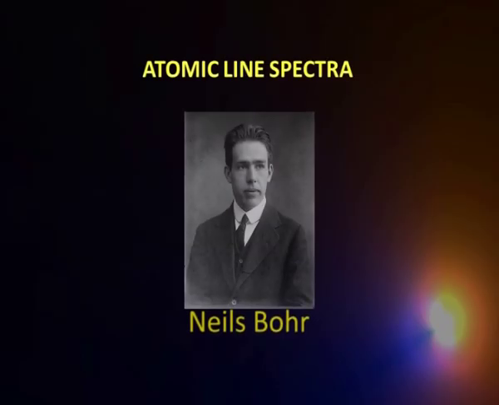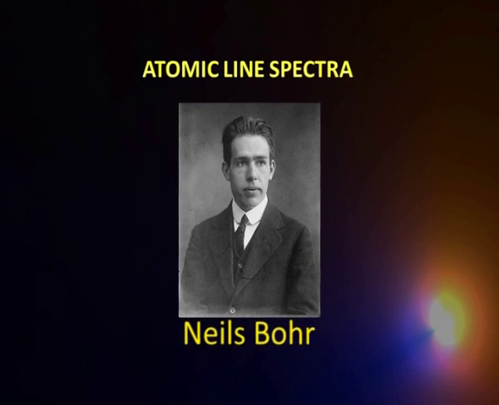Let us see how this explains our fourth challenge to classical mechanics, that is the origin of atomic line spectra. You remember that in the previous episodes we talked about how heated elements or atoms give radiations which form a line spectrum. Discrete lines are coming out, as against a continuous spectrum. To answer this question, the origin of line spectra, Niels Bohr proposed in 1913 a model for an atom, the hydrogen atom.